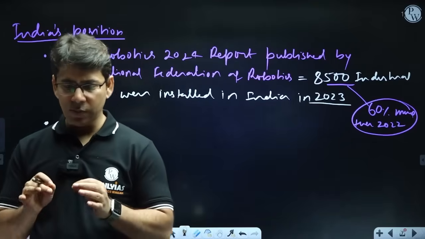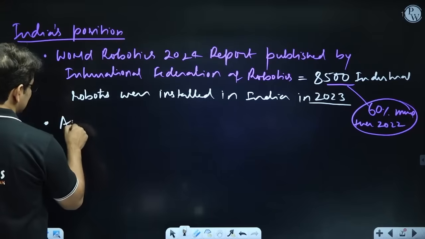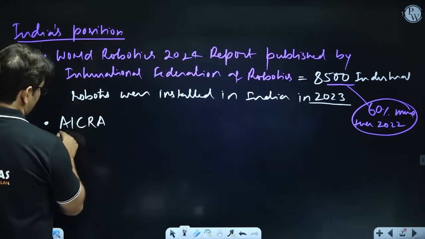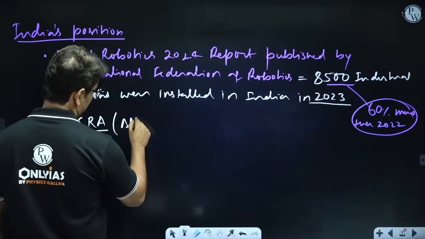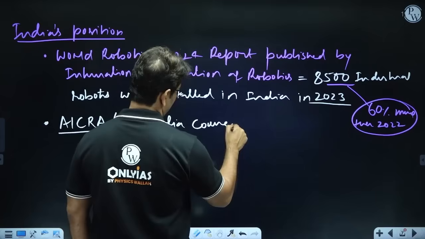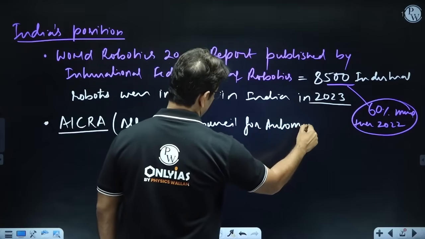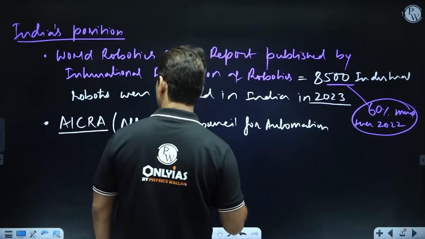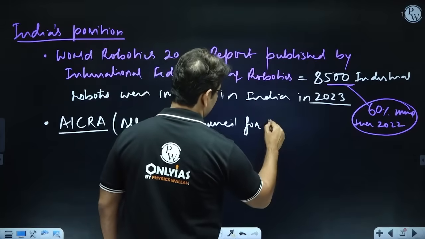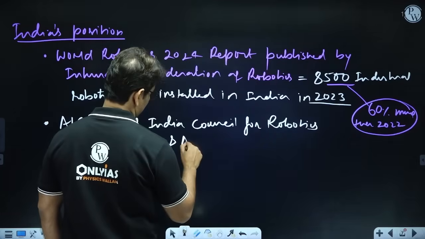In 2014, we established something called AICRA, All India Council for Robotics and Automation.